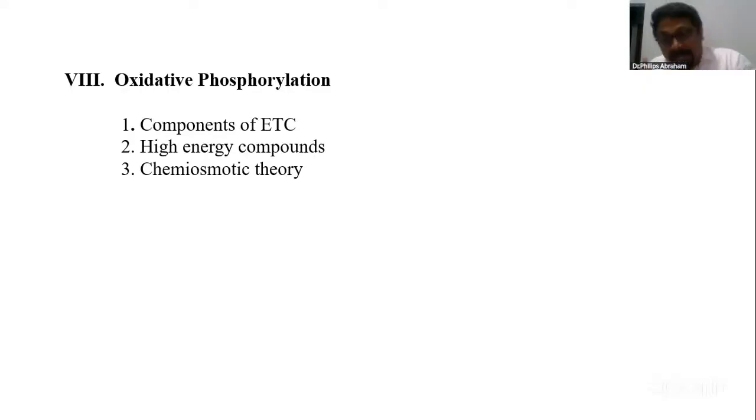Complex 4 gets electrons from cytochrome. So it is oxidizing the cytochrome. So the word cytochrome oxidase. Very easy. Study in that way.